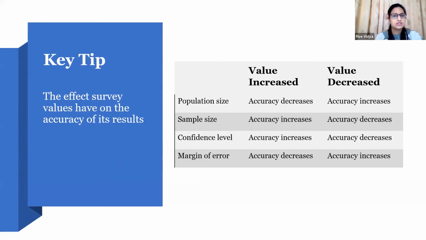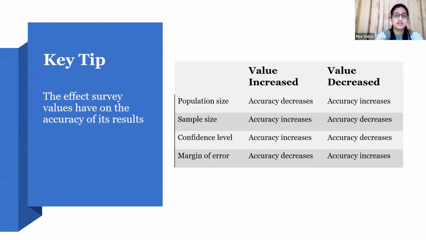So the more the margin of error, the more the accuracy of your result is going to decrease. Now, if your population size is decreased, then your accuracy is going to increase. So it's vice versa. You can refer to this table when you are going to finalize your sample size. It's a key tip which you can follow while calculating your sample size.